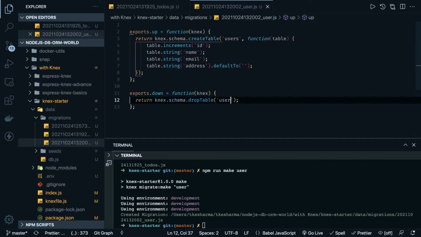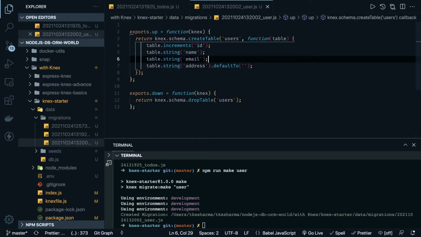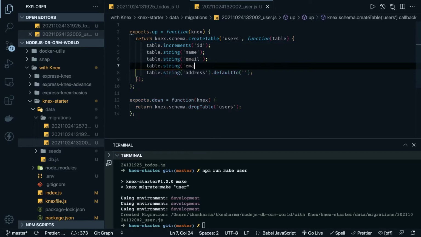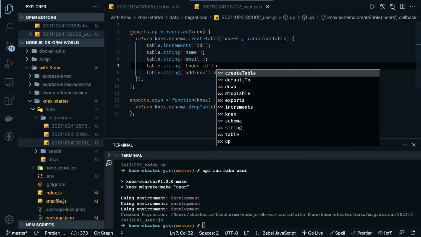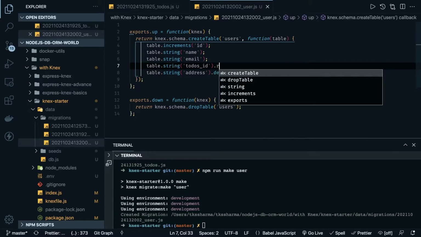Right? So this is how you can add the migrations. You can add other things, like this is the user table, and let's say we have a to-do ID. Here we can create a reference, table.string.reference.